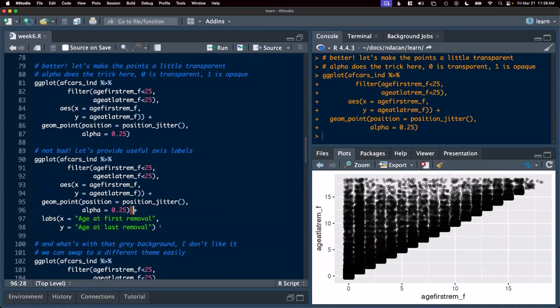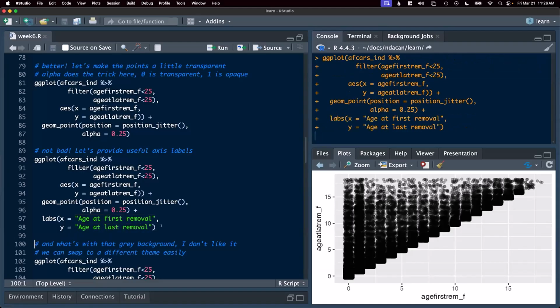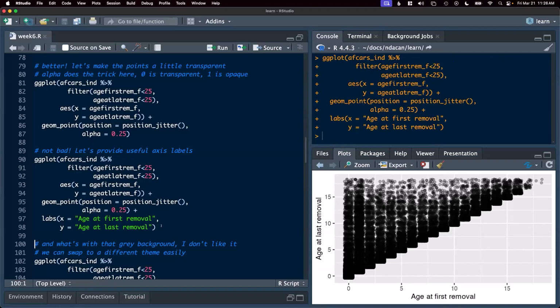To get those ready for print, I'm going to use the labs argument. Labs allows me to set the labels for the different features of the plot, or the labs function. So I'll just plus labs. Here's my x-axis title. Here's my y-axis title. Let's run that and see what we get. Now we have much nicer axis labels.